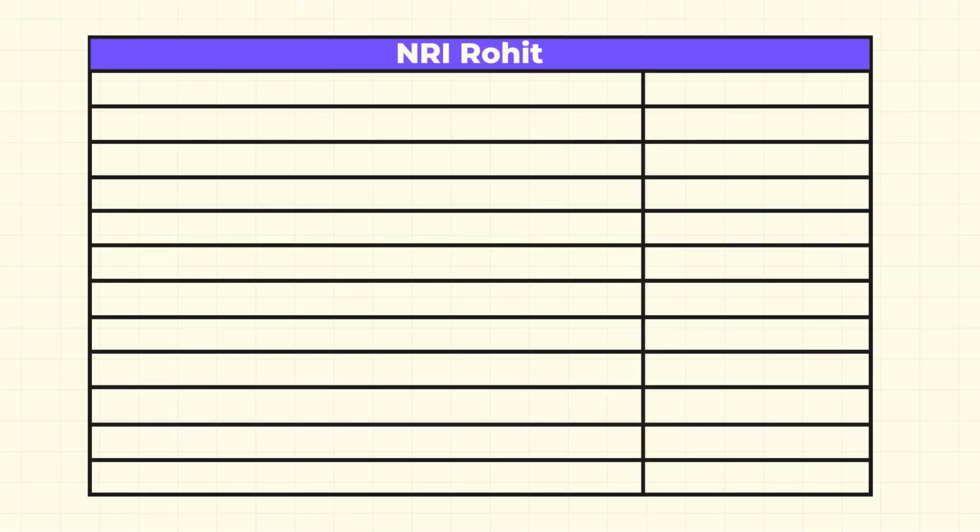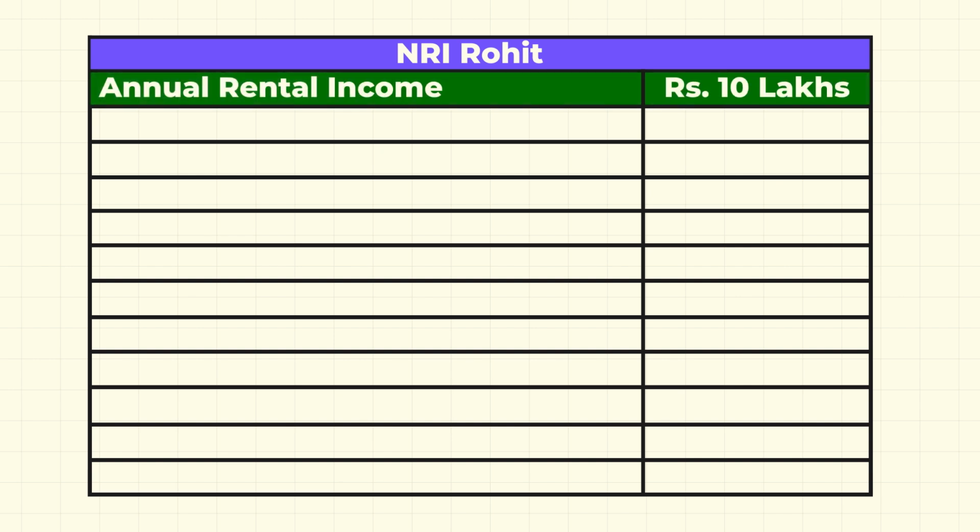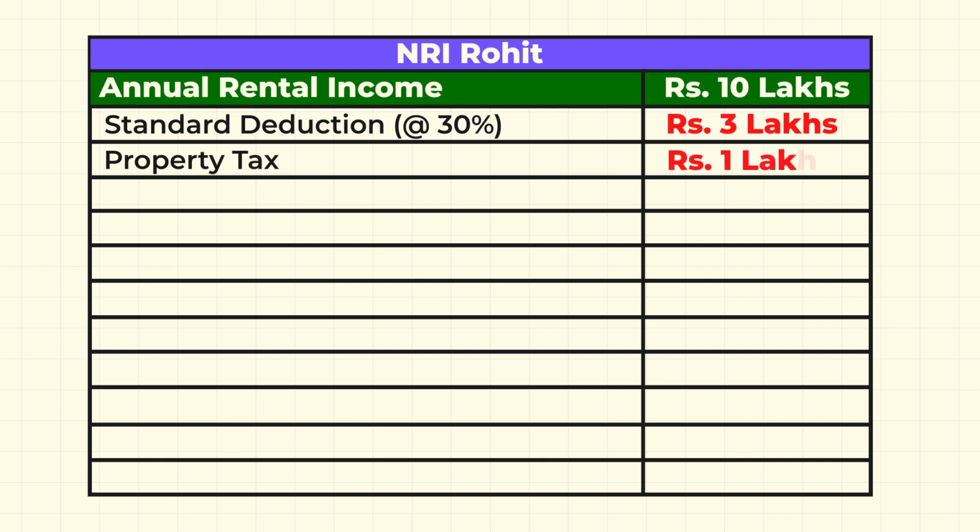Now let us understand this through an example. Imagine that for a given year, the only income Rohit earns in India is from renting out his property in India. He collects a total of 10 lakh rupees in rent. Rohit can claim a 30% standard deduction, reducing his taxable income by 3 lakh rupees. Additionally, if Rohit paid 1 lakh rupees in property tax and 1 lakh rupees in interest on the home loan, his taxable income will further reduce by 2 lakh rupees.